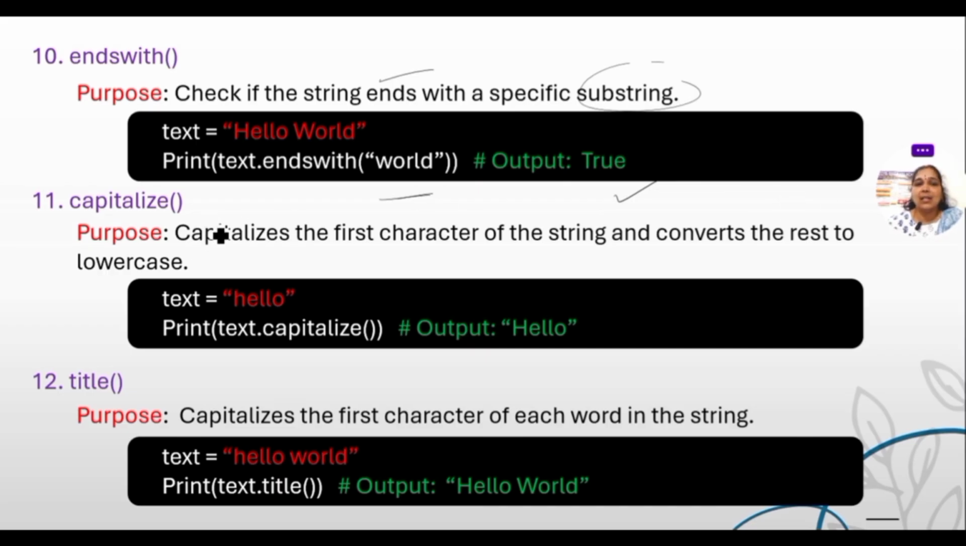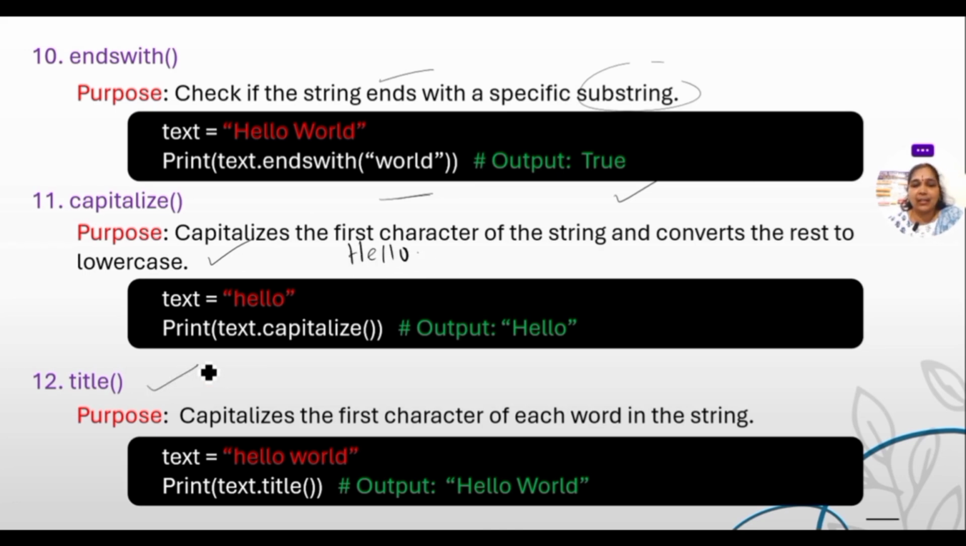Next, capitalize. So we can capitalize only the first character. Uppercase will convert the entire string into upper. Lowercase will convert the entire string into lower, right? But capitalize converts the first character of the string to upper and the rest into lower case. That is, you will get the output like Hello.